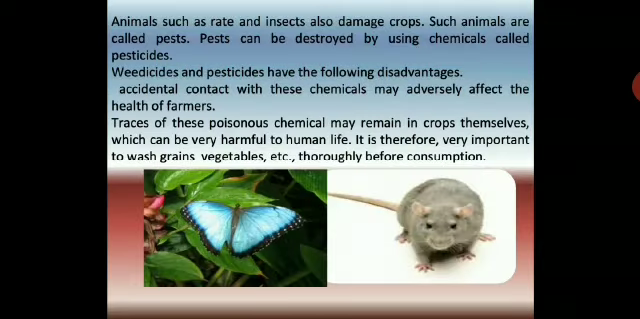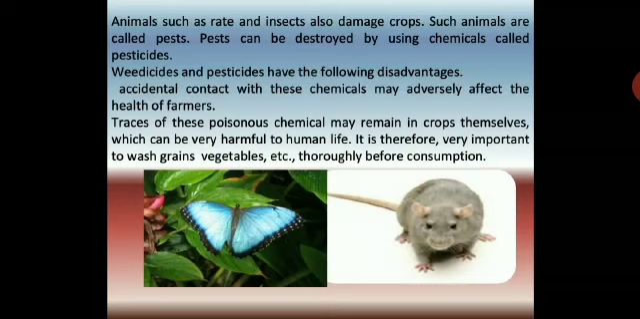Animals such as rats and insects also damage crops. Such animals are called pests. Pests can be destroyed by using chemicals called pesticides. Weedicides and pesticides have the following disadvantages. Now you have to take down the disadvantages of pesticides and weedicides in your notebook.